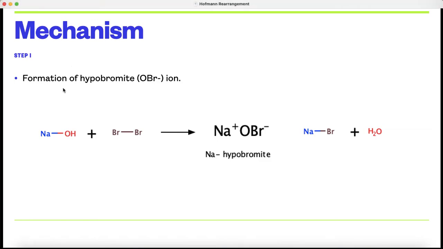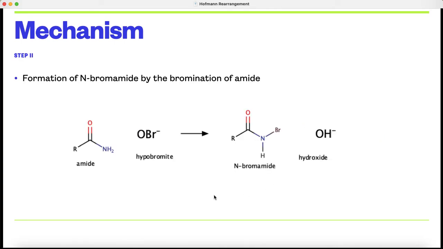In the first step there is formation of the hypobromide, that is the OBr minus ion. NaOH on treatment with bromine forms sodium hypobromide, that is Na plus OBr minus. In the second step there is formation of the N-bromamide by bromination of the amide. Amide on treatment with hypobromide, one of the hydrogens of the amide group is replaced by bromine, and we get the N-bromamide.